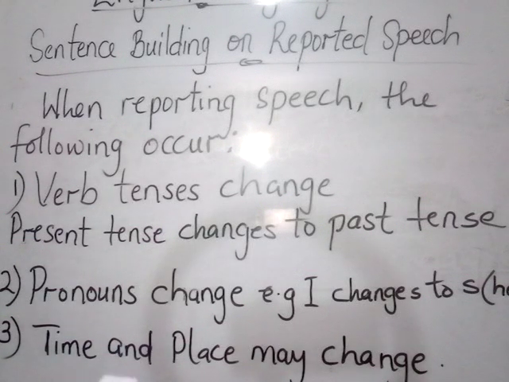Okay, so when you want to change all of that, remember in our previous lessons we learned about the present tense and the past tense of all these verbs, these helping verbs. Like can, for instance, the past tense of it is could. Will, the past tense of it is would. So if somebody says, for instance, we will be going to the park tomorrow, when you are reporting that speech, it should read like this. He said that they would be going to the park the next day. That will change to would. He said that they would be going to the park the next day, and the tomorrow changes to the next day.